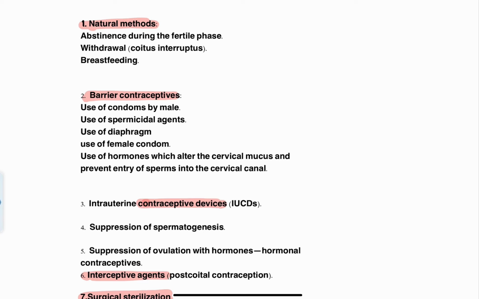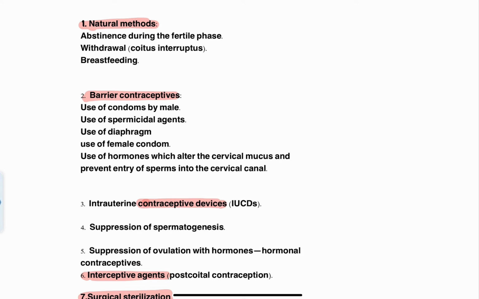So this is a natural method, right? Why is it a natural method? Because you're going to ask the couple not to have any coitus during this fertile phase of the menstrual cycle. So the couple is not having coitus during one particular time of the menstrual cycle. So this is called the natural method of contraception. The first thing is that you're going to ask the couple to refrain from having any coitus during the fertile phase of the menstrual cycle.